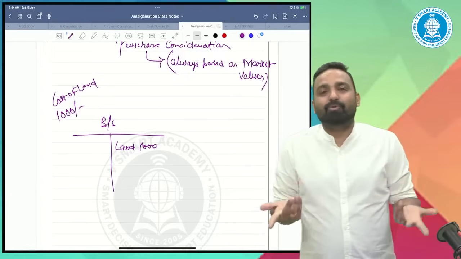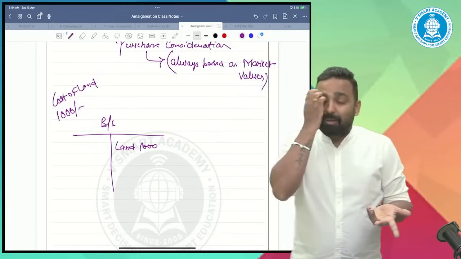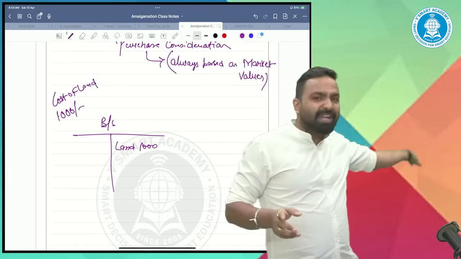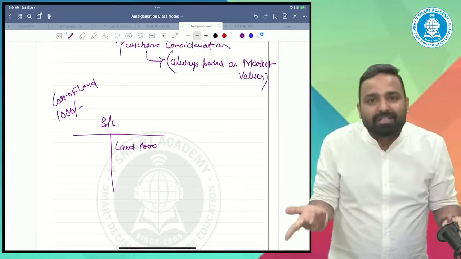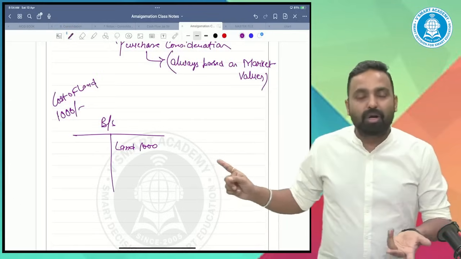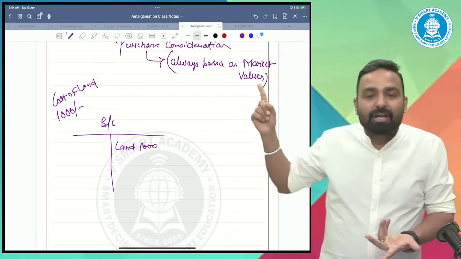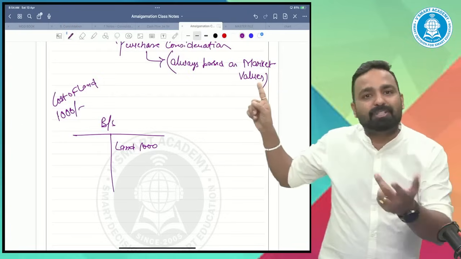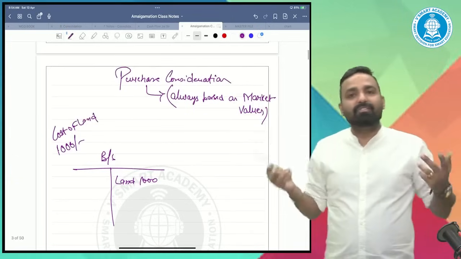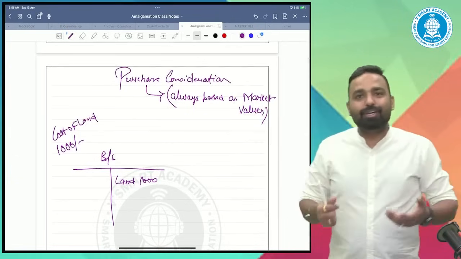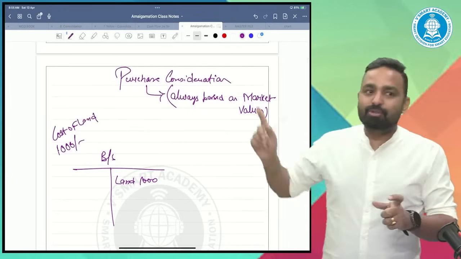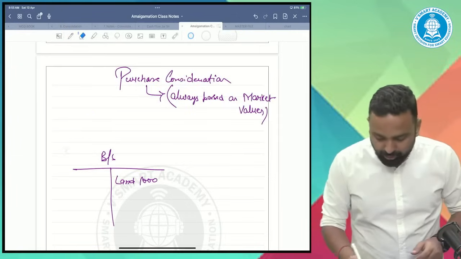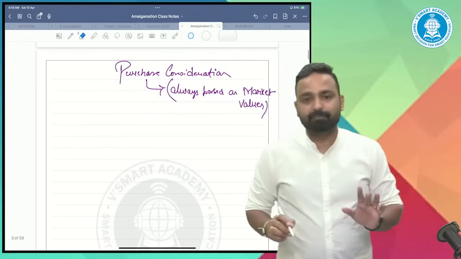I would say, what are you trying to say? The land which was purchased 50 years ago at 1,000, I'll not sell it at 1,000. I'll not sell it at book value. Of course, I will demand the market value, na? And you have to pay me the amount as per the market value. So simple. Whenever you purchase a business, of course, the transferor will demand the market values. So PC is always based on market value. I hope you are clear with this point.